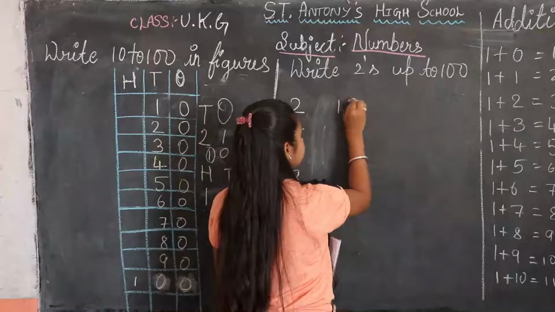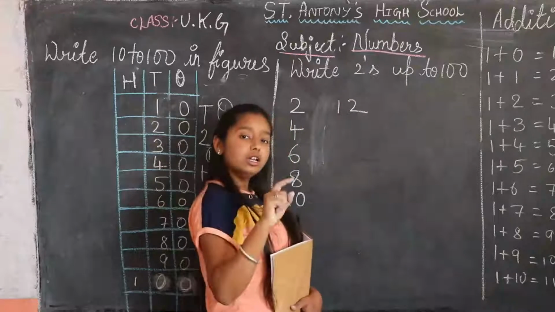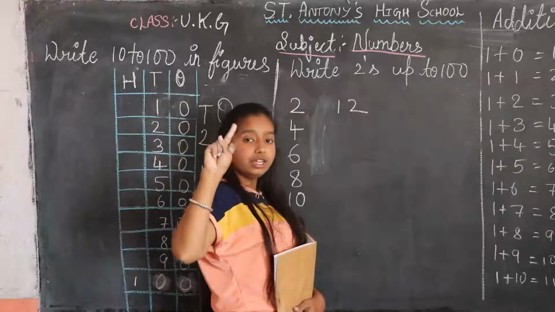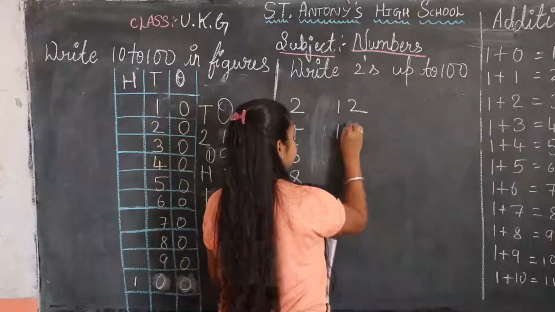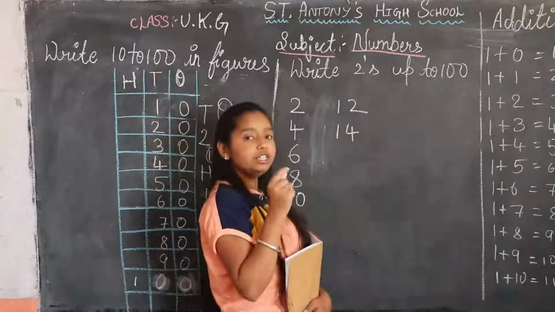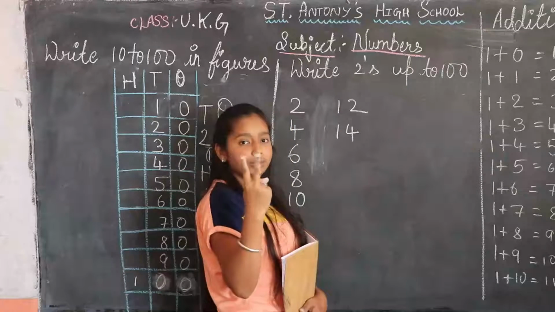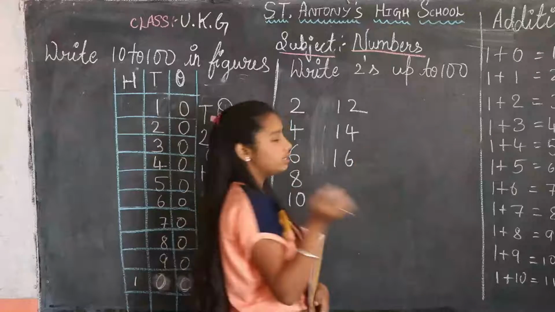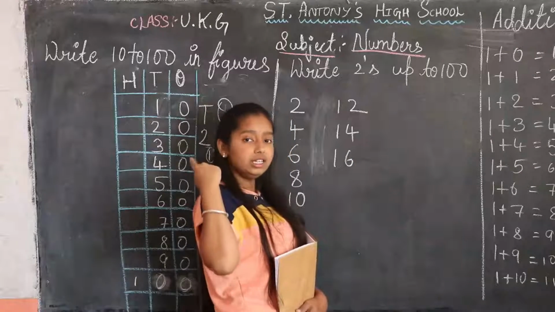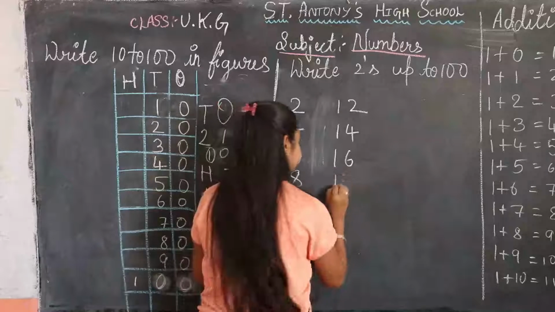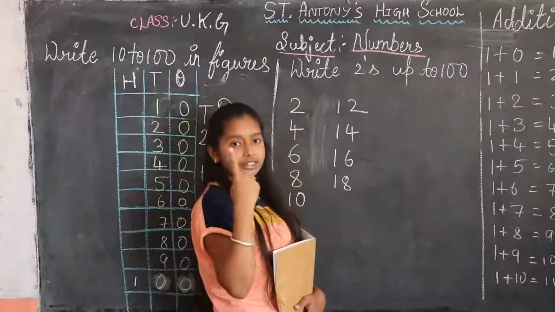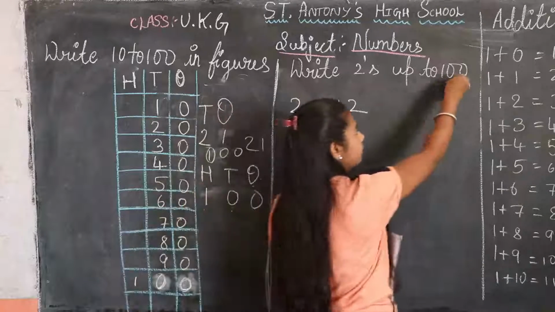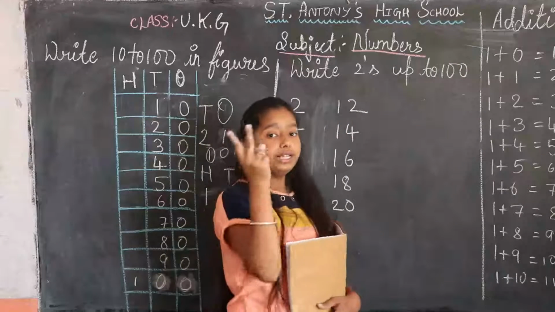After 12: 13, 14. After 14, you should add 2: 15, 16. Next, 17, 18, 19, 20. Like this till 100. Till 100 you should count only 2.